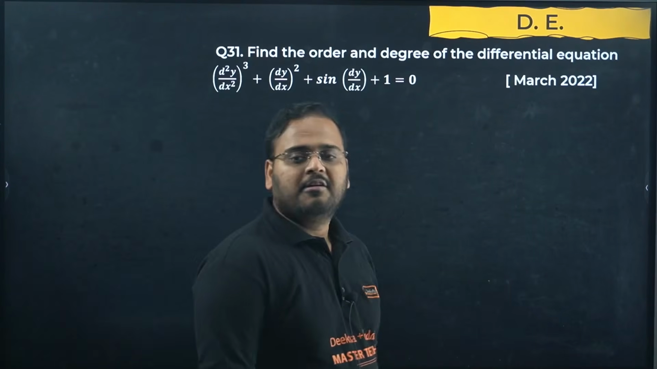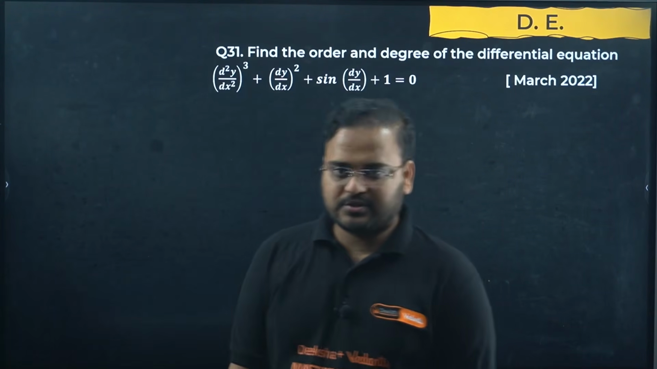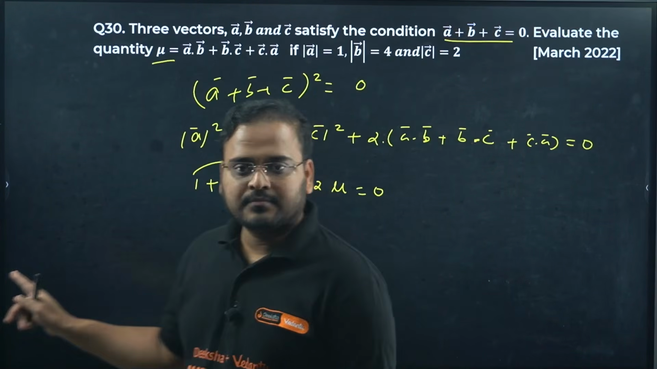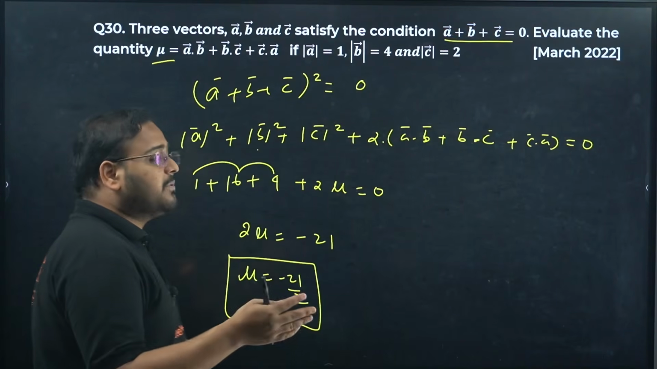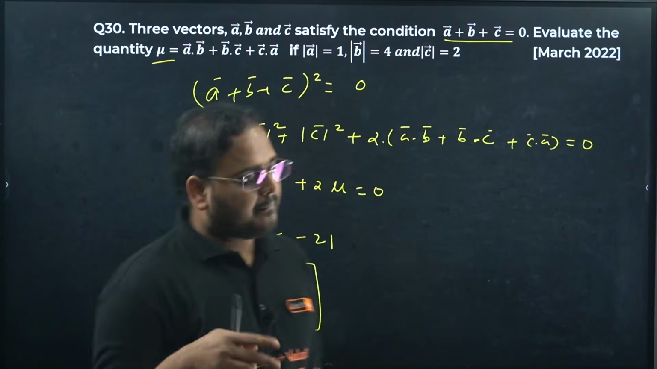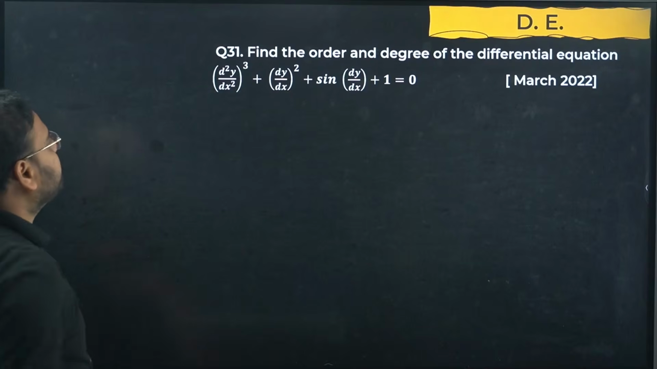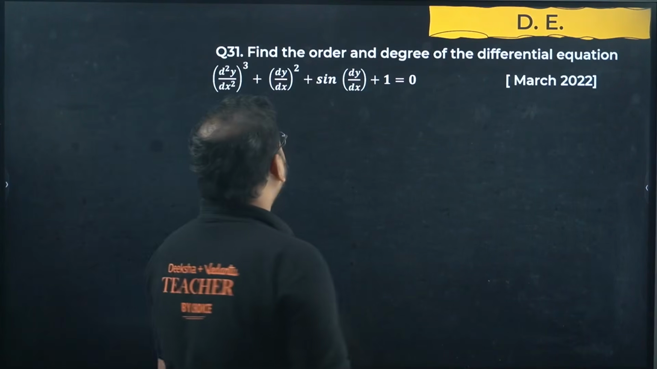Next. Find the order and degree of the differential equation. This is clear, right? Okay. So if you can see, I am dealing with the chapters one by one. Alright. Moving on, 31. Find the degree and order of the differential equation.